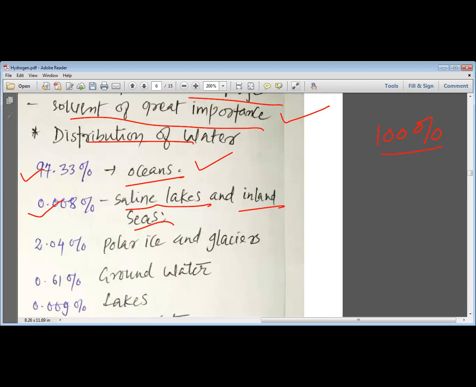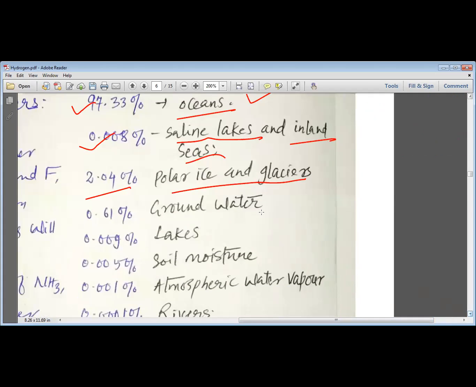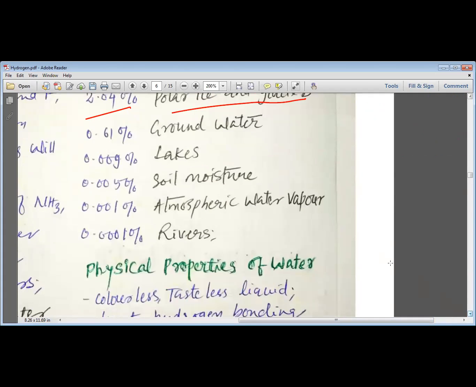0.008% is present in the saline lakes and inland seas. 2.04% is present in the polar ice and glaciers. 0.61% of water is present in the groundwater. 0.009% of water is present in the lakes. 0.005% of water is present in the soil as moisture. 0.001% of water is present as atmospheric vapor, which we call moisture.